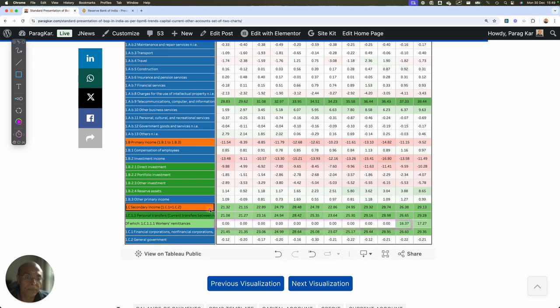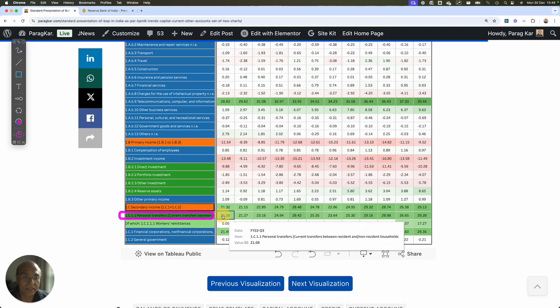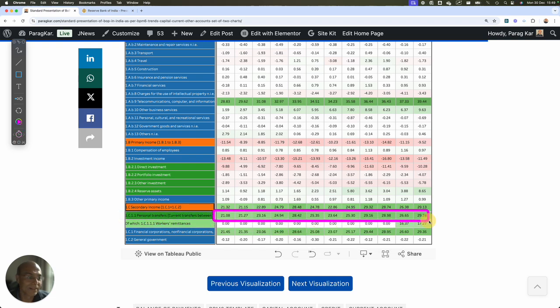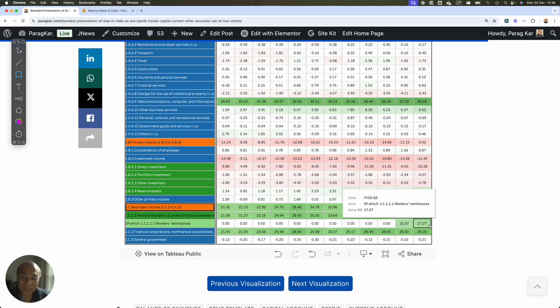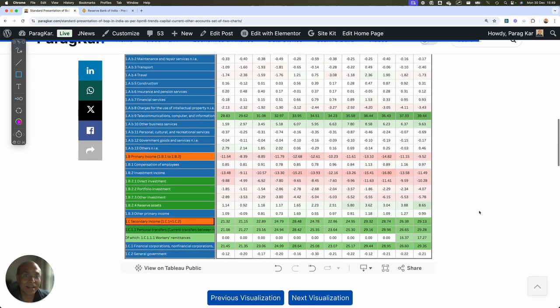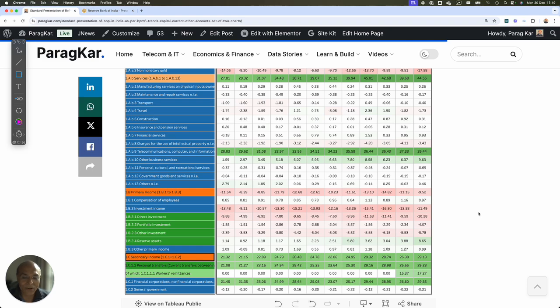It is all clubbed here, because this has been clubbed on this item, which is 1C, 11, personal transfer, current account. This is the item, right? And this item means that workers who are working outside India, the Indians who are working outside India, are bringing this wealth, transferring money to India. And that is why our BOP situation, if you really see that,